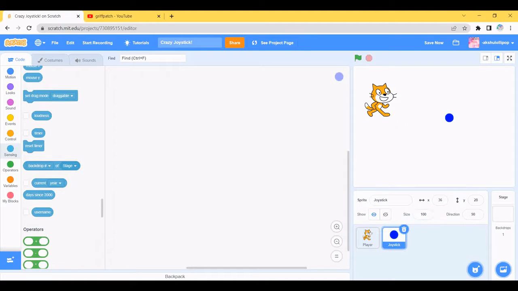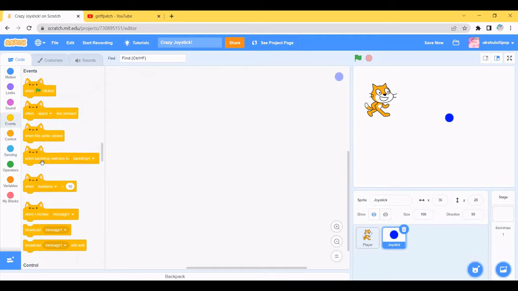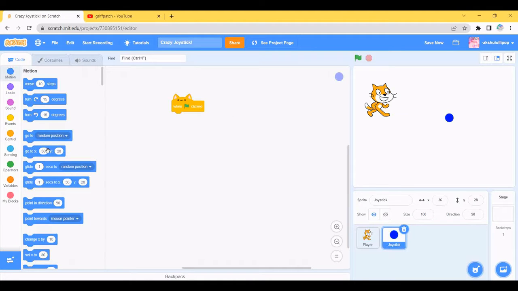Then click and go to the motion and drag the go to X and Y block. Change it to 0 and 0 so it goes to the center here. Oh, sorry, I copied the wrong thing.